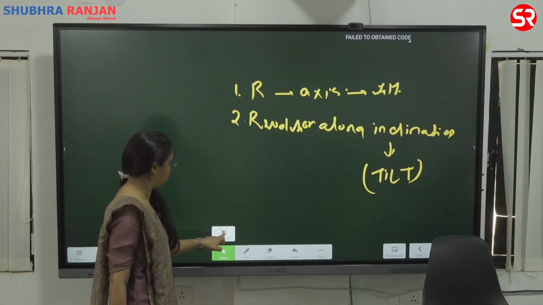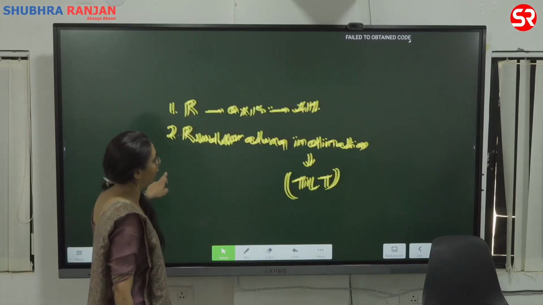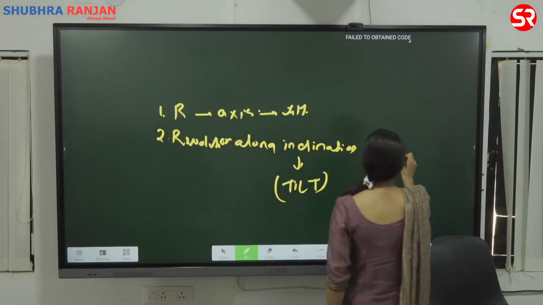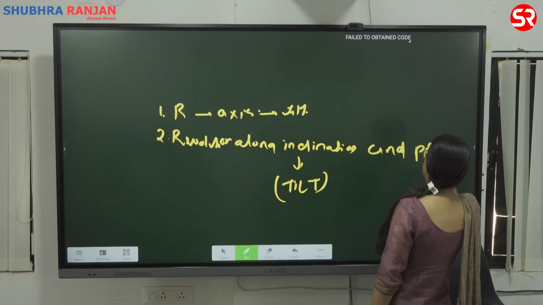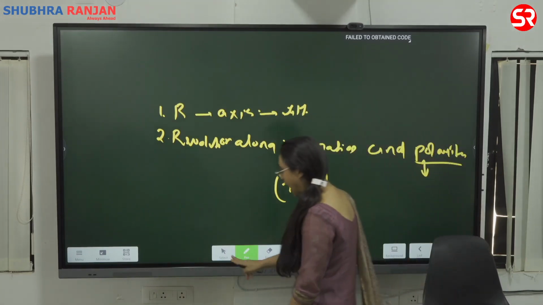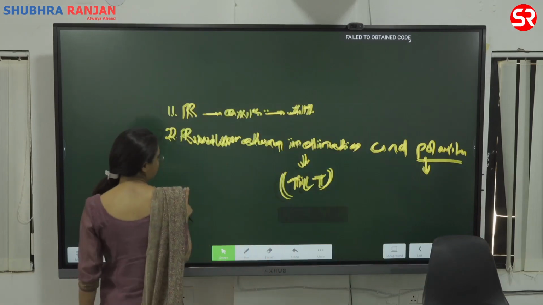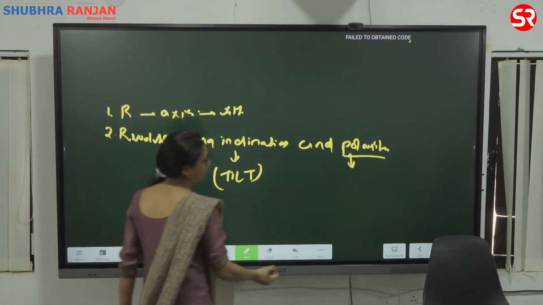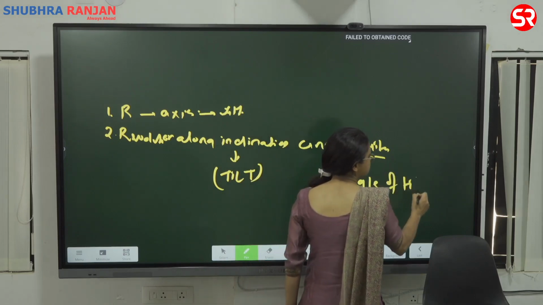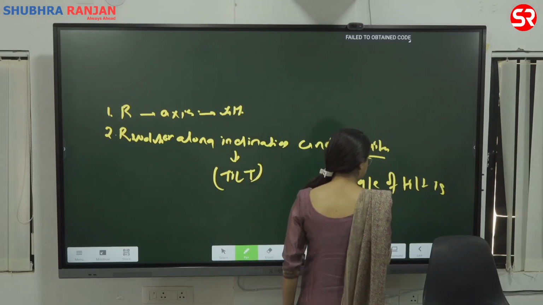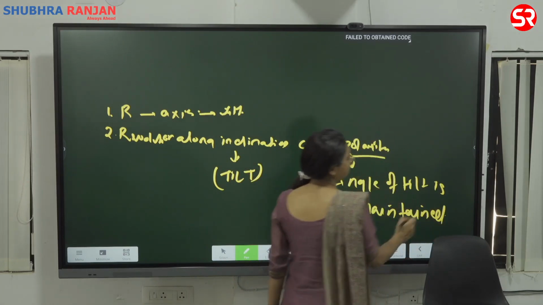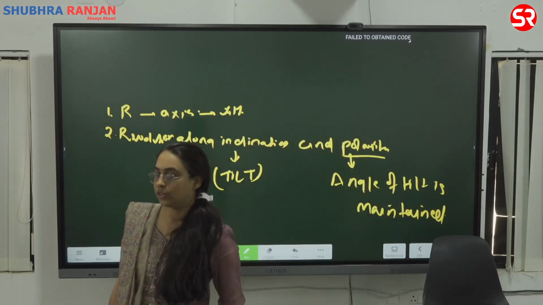And there is tilt, and also write along inclination and polarity. What does the word polarity mean? Polarity means that the angle of tilt is always maintained. What you need to appreciate is this thing: the angle of the tilt is always maintained.